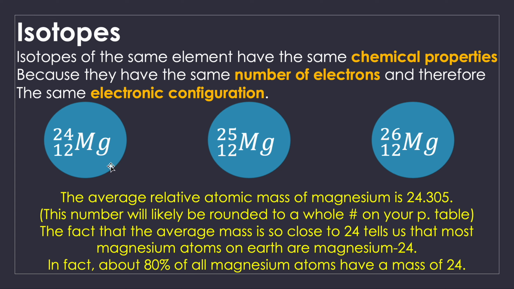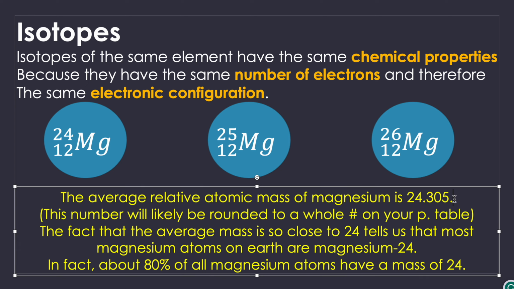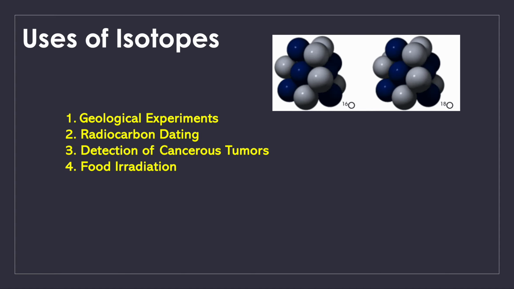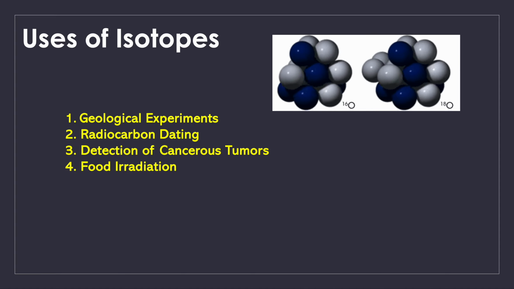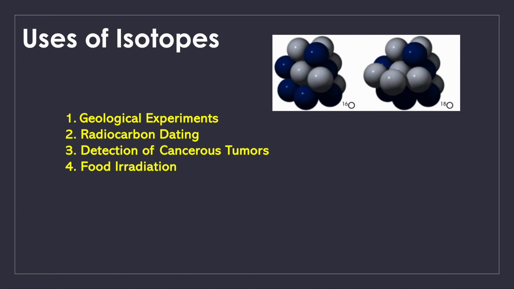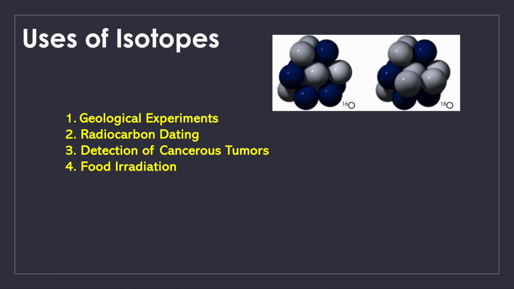This is very important for you to know: why the mass number in the periodic table is often a decimal number for some elements. It's because you have an average of the different isotopes, and the average is influenced by the percentage of abundance.